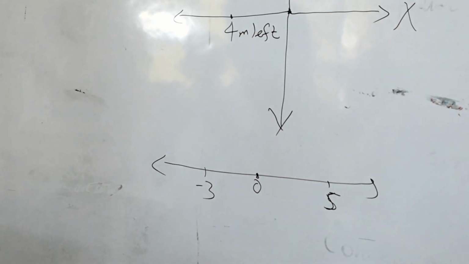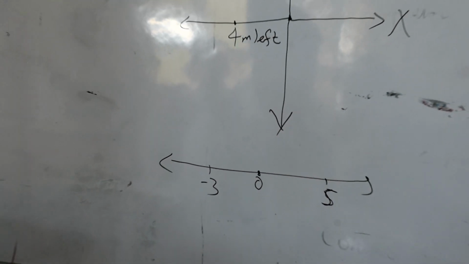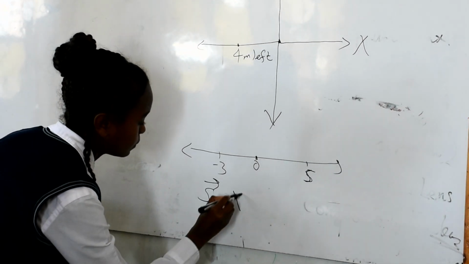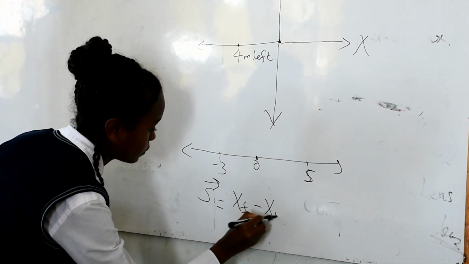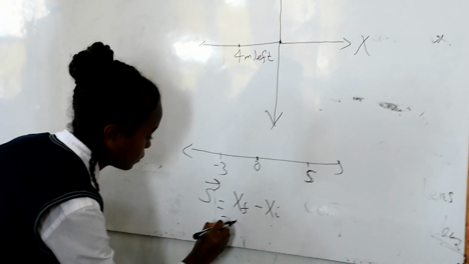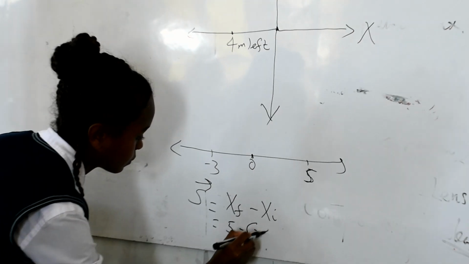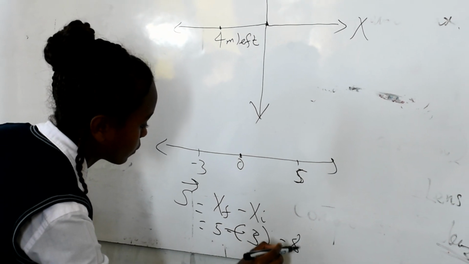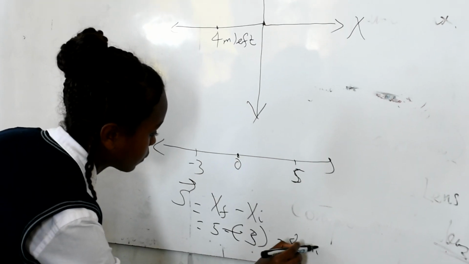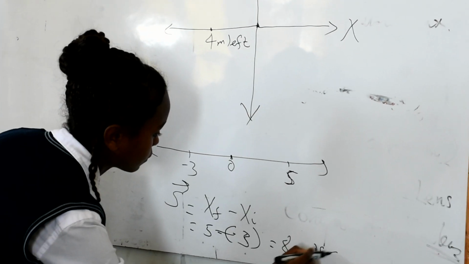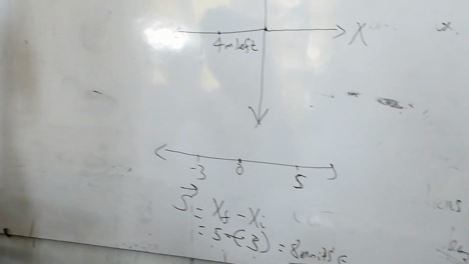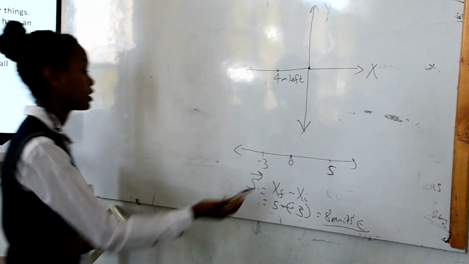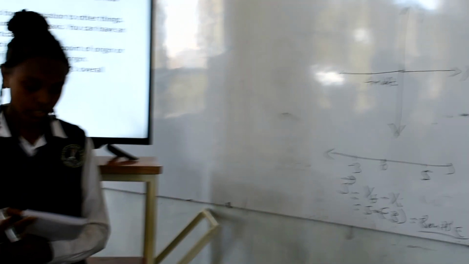So as I said before, displacement is the change in position. So displacement is calculated as final position minus initial position. So our displacement is 8 units to the east. So this is all about displacement.